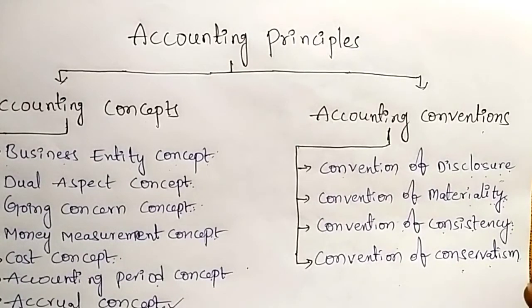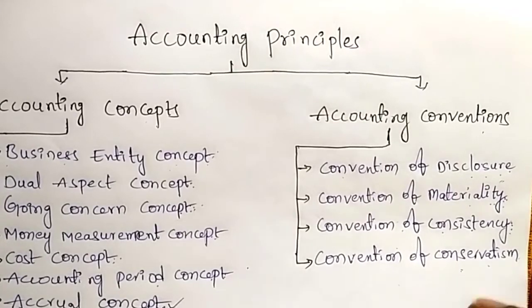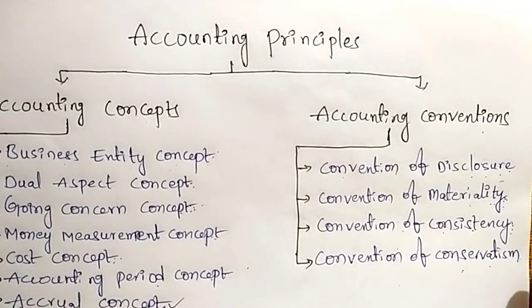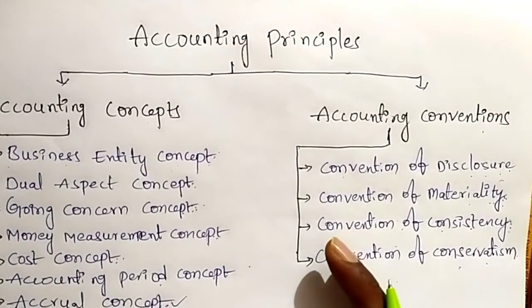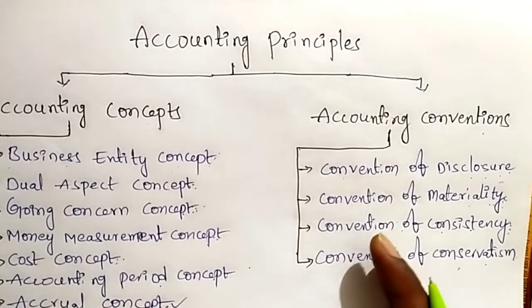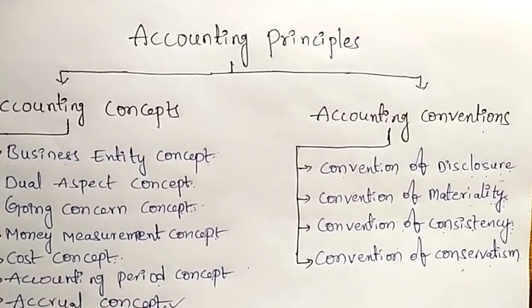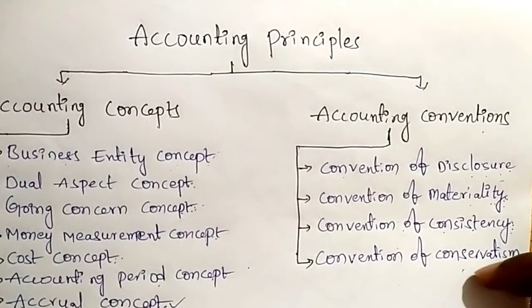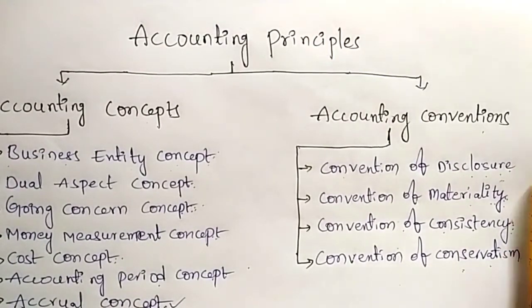Anticipated losses should be considered in the books of accounts, but anticipated profits should not be considered. That means keeping a sum of money as a reserve from every year's profits, so that at the time of losses these reserves will be utilized. That is the convention of conservatism.